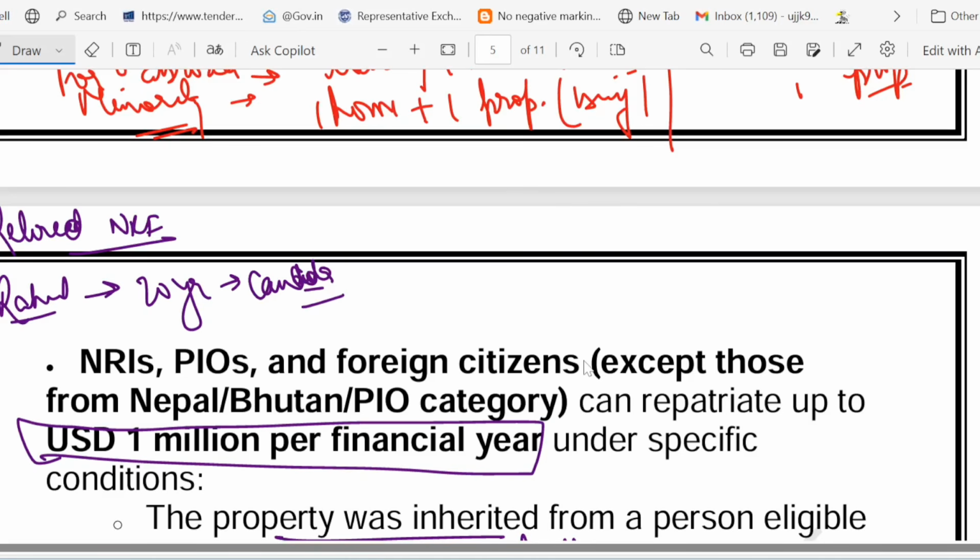He had purchased a Bangalore office, and he sold it. So at maximum he can repatriate up to $1 million per financial year from the sale.